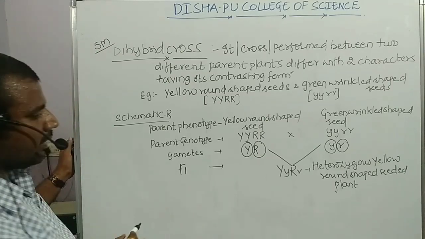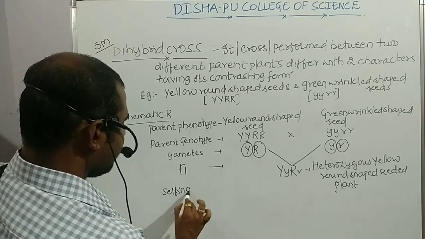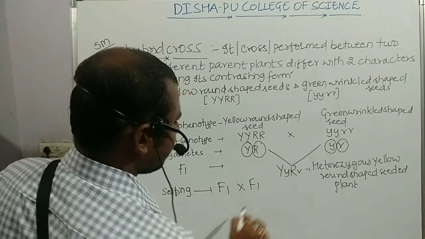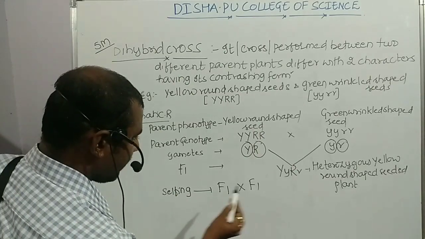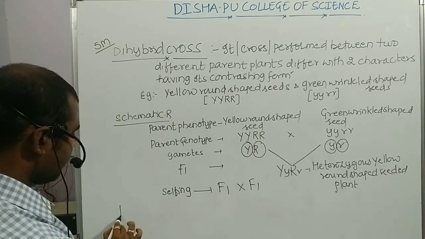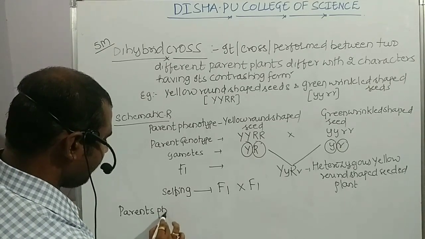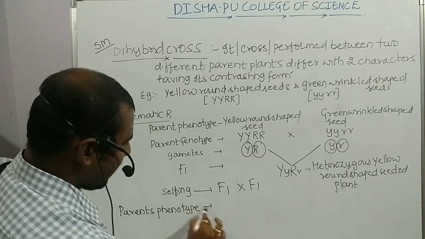Now to raise the F2 generation plant, selfing should be done. How is selfing done? F1 is crossed with F1. So when F1 is crossed with F1, again we have to take the parent phenotype of the F1 generation plants.